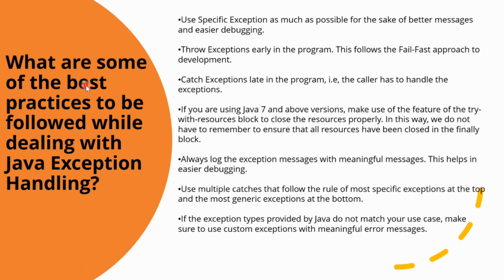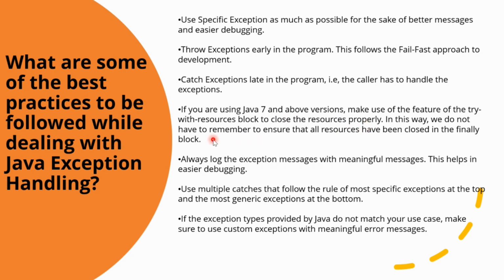The next one is, what are some of the best practices to be followed while dealing with exception handling? Use the specific exception as much as possible for the sake of better messages and easier debugging. Throw exceptions early in the program. This follows the fail fast approach to development. Catch exceptions late in the program, that is, the caller has to handle the exception. If you are using Java 7 and above versions, make use of the try with resources feature to close the resources properly.